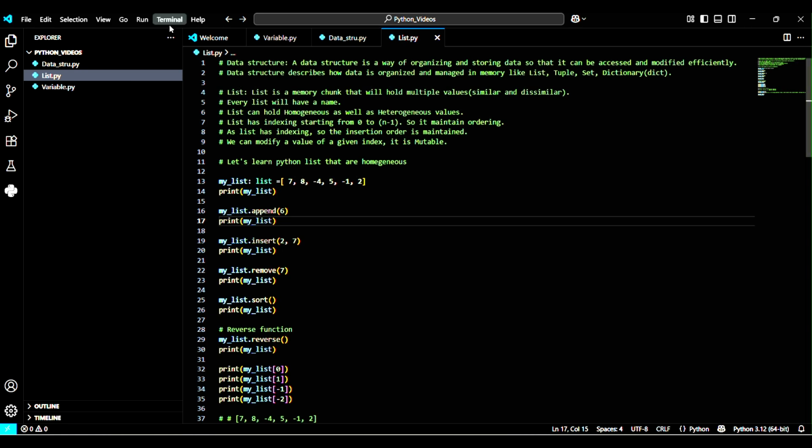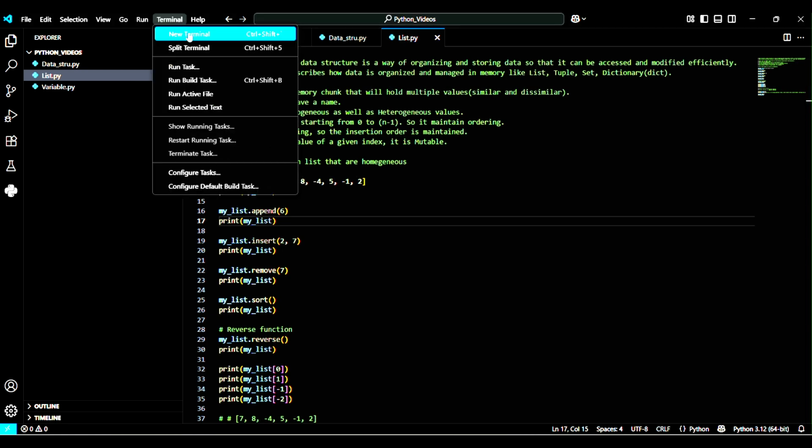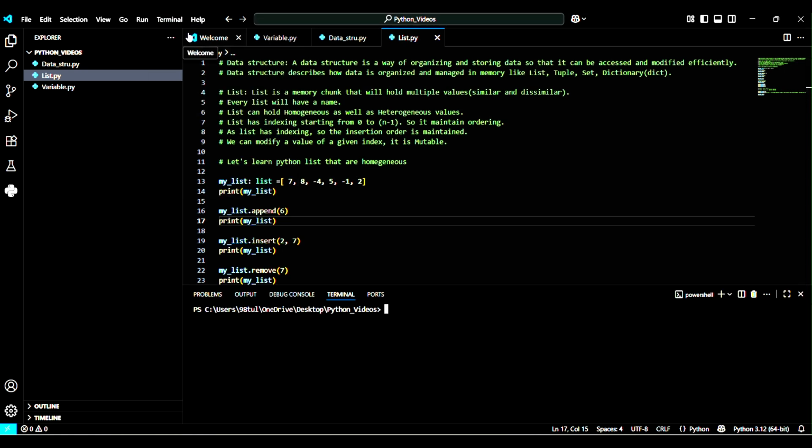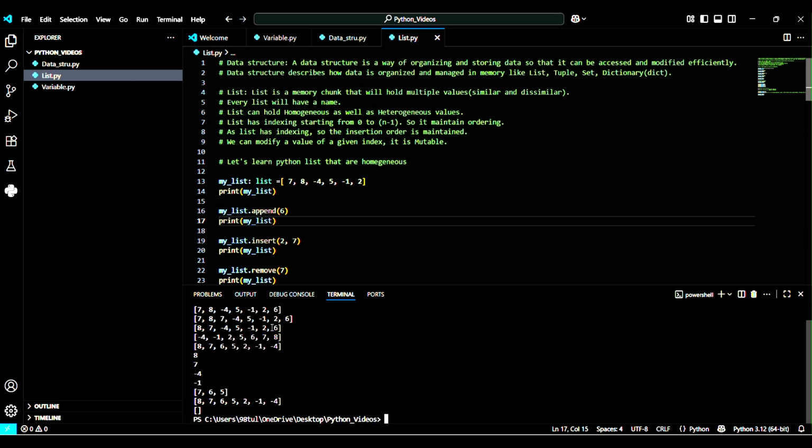So let's run the program together. See, this is the output.